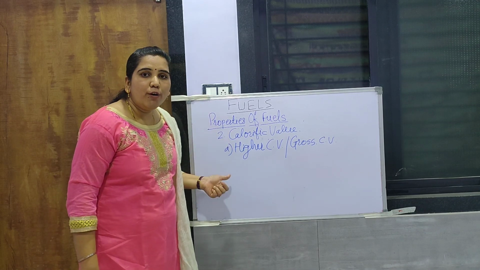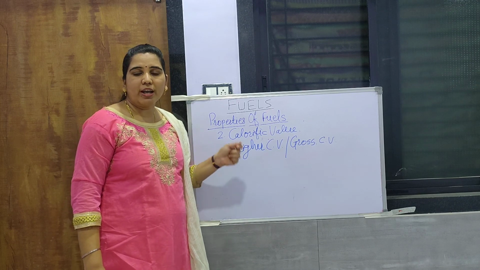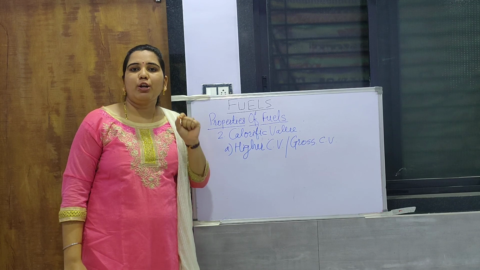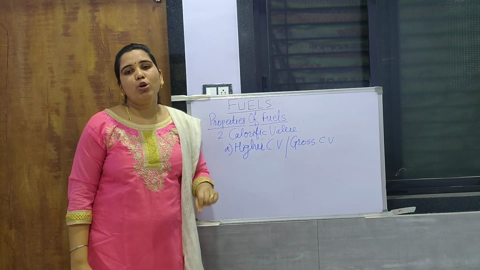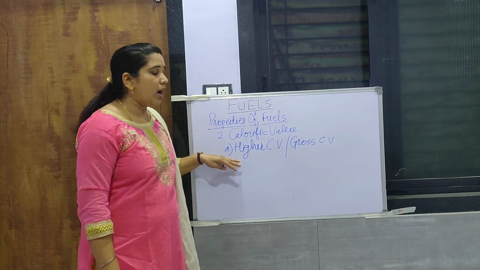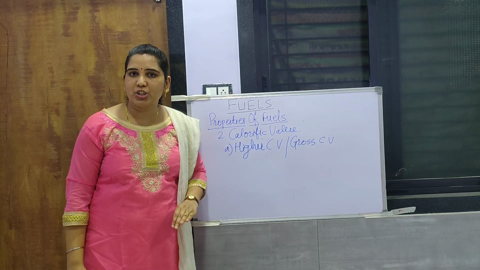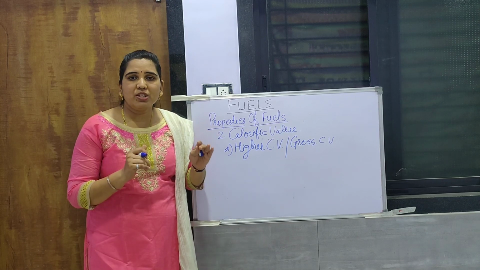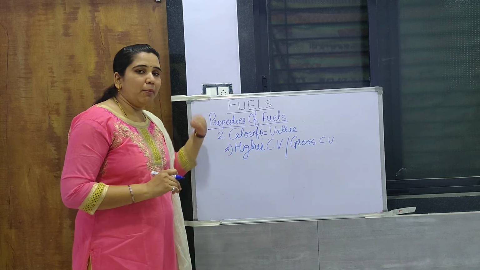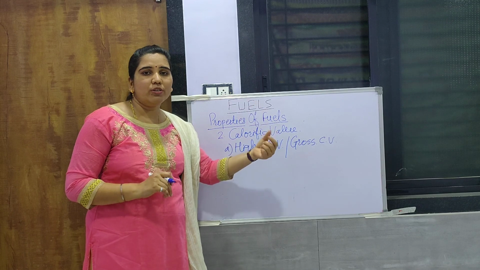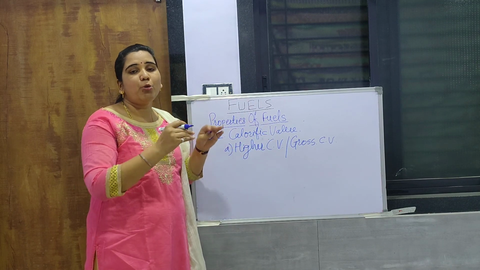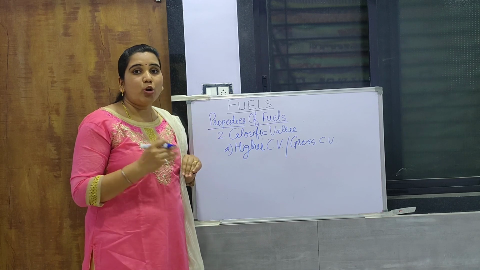The amount of heat or energy released when 1 unit weight, 1 unit mass or 1 unit volume of substance is completely burned and the products are cooled to room temperature. Now room temperature here is considered as 15 degrees Celsius. After the combustion, there is a highest temperature, and if the products are not cooled at that temperature, then what will happen?